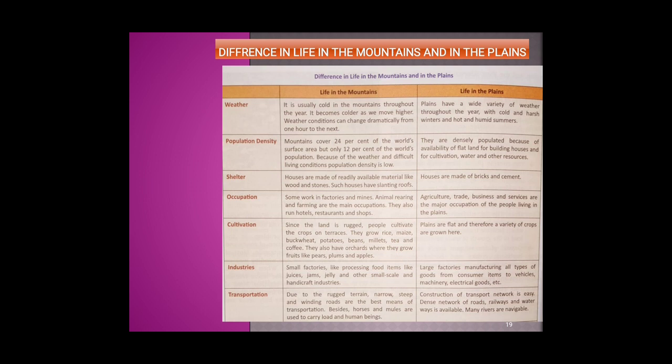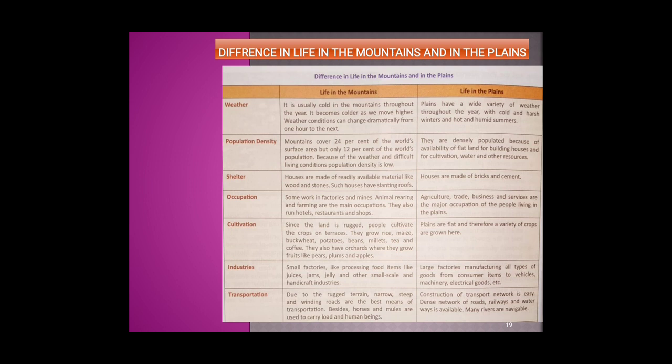In the mountains, houses are built with readily available material like wood and stones. Those houses have slanting roofs, whereas in plains the houses are made up of bricks and cement. In the mountains, animal rearing and farming are the main occupations. In the plains, the main occupations are agriculture, trade, business and services.